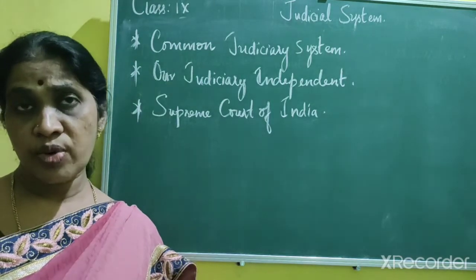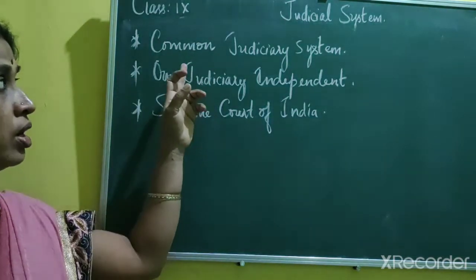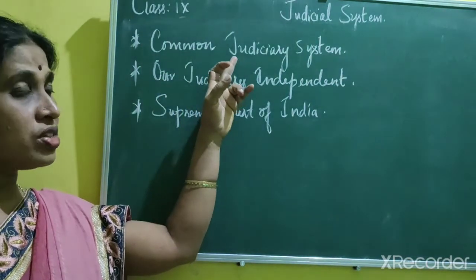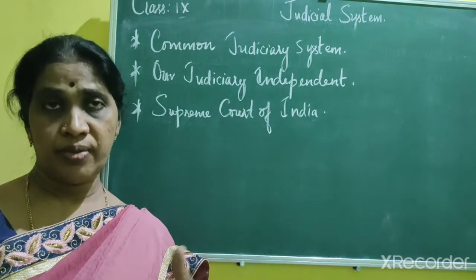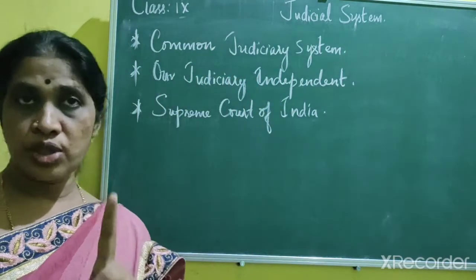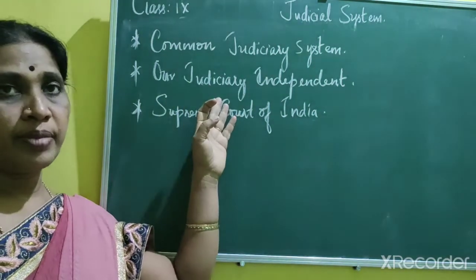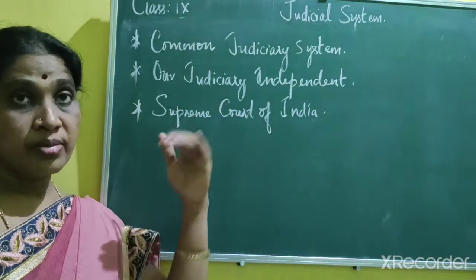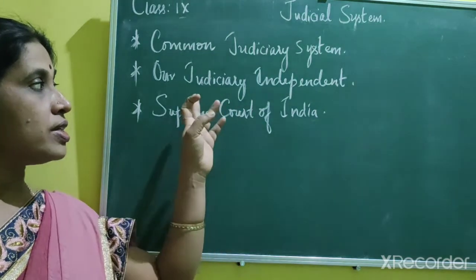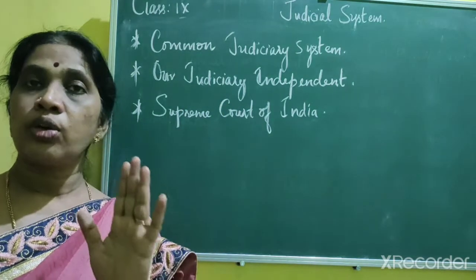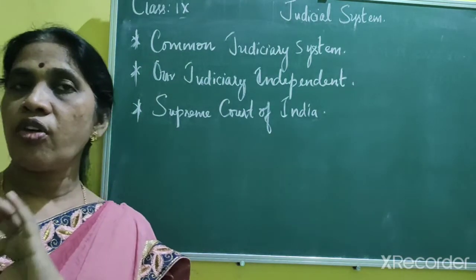On the whole, you can say it is accountable. That means it is supposed to follow the constitution of the country. So that is the meaning of the common judiciary system. India, though it is a federal state, where power has been divided into central and state, has a common judiciary system. That means we have only one law. And our judiciary is independent. It means the courts, that is our judiciary, are not under the control of the legislature or the executive. It is completely independent. The courts function independently, and they are not under the control of anyone.